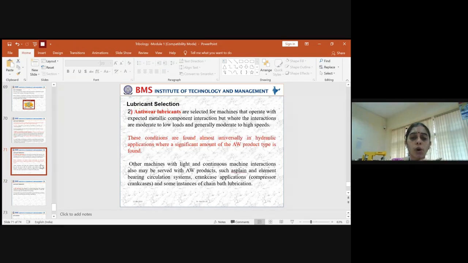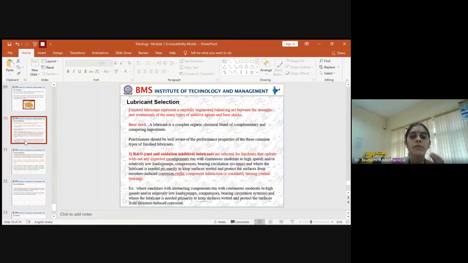When you want the lubricant to be used for a contacting surface with low load or moderately applied load, which are of light material, then we go with anti-wear lubricants. And the third one, if you want to keep the contacting surface free from rust and the oxidation process, then we go with the R&O based lubricant category.